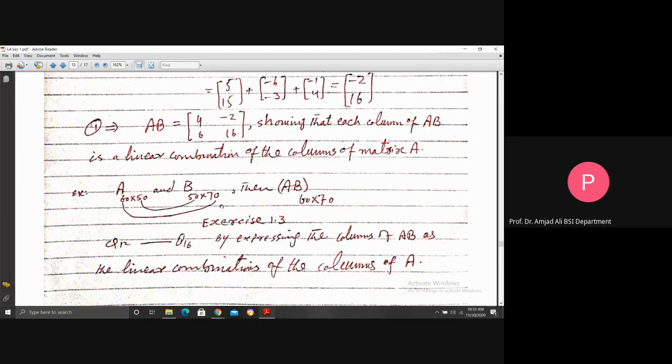Like you see in this exercise 1.3, question 12 to question 16, by expressing the columns of AB as the linear combinations of the columns of A. In these questions, use the concept of this. The product is to be found by using the concept of linear combinations of the columns of matrix A. Do questions 12 to 16 by this method.